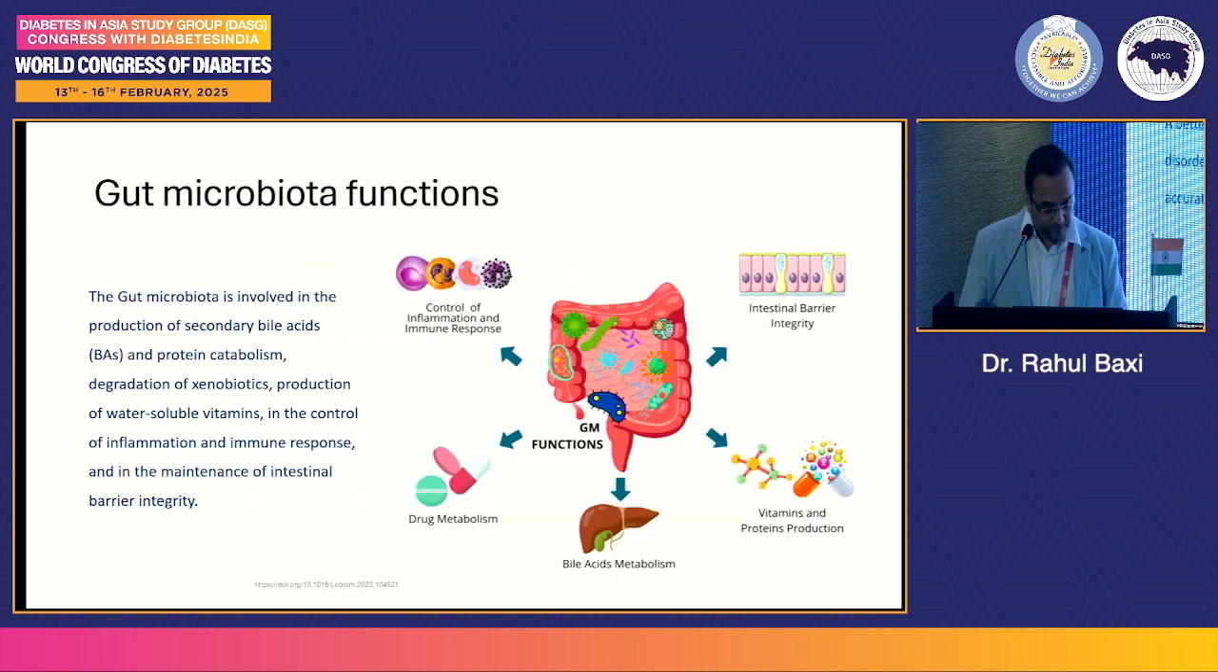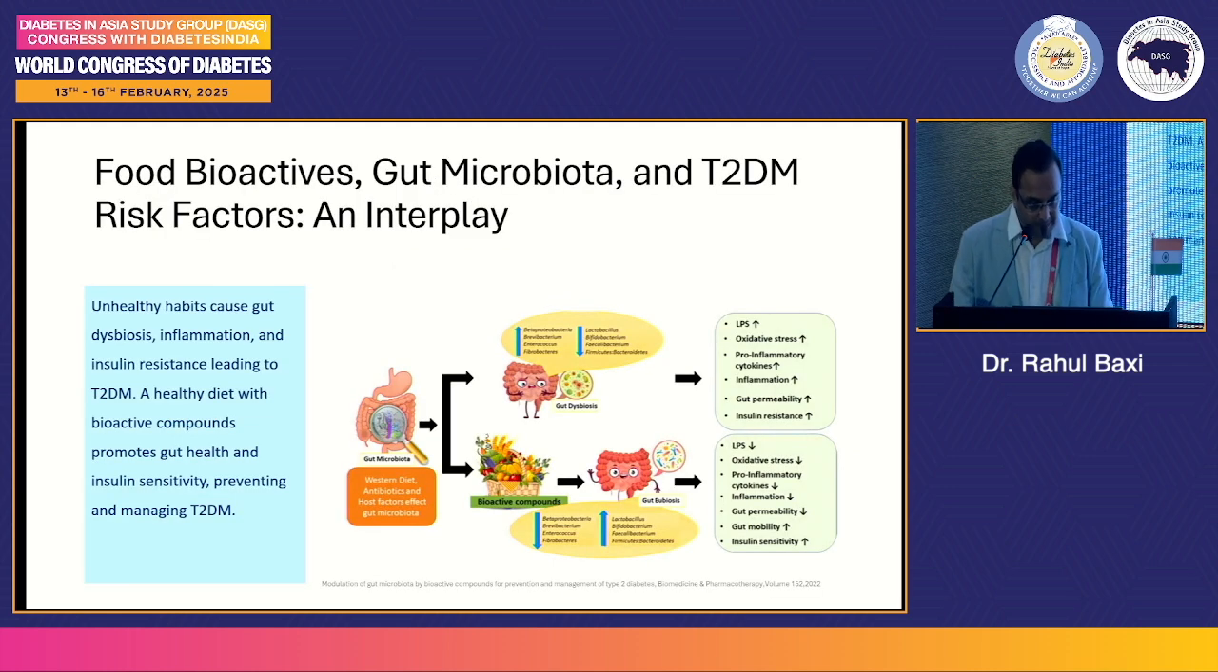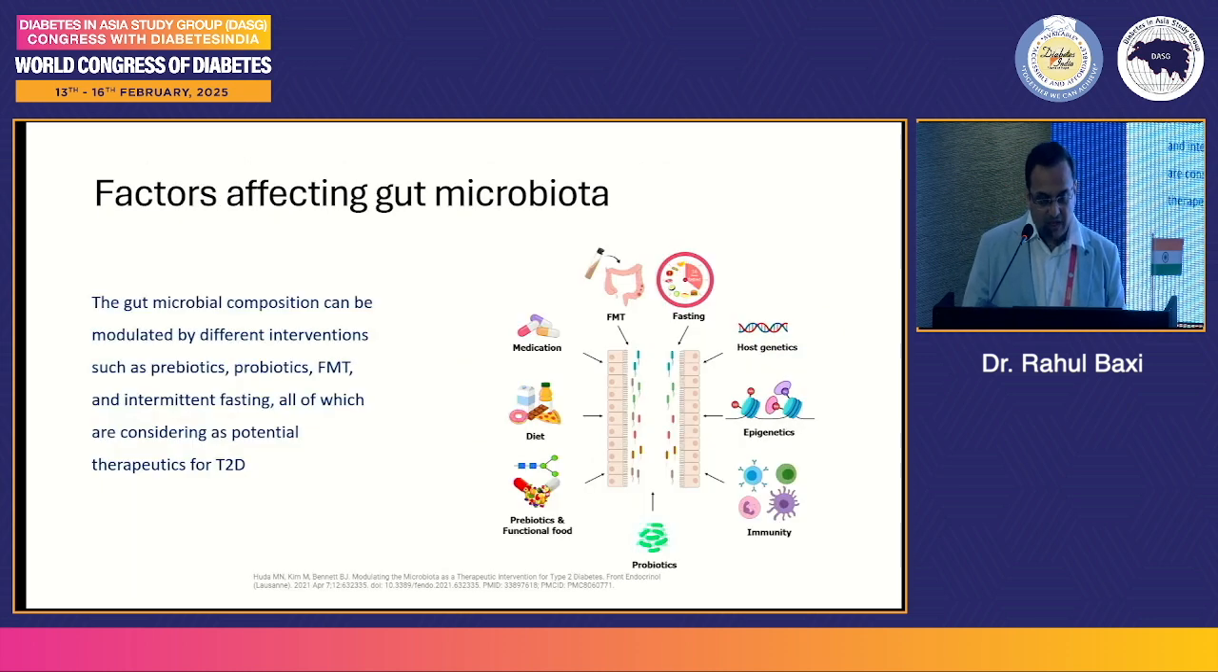So now, gut microbiota functions, I'll just move on to this. It's involved in production of secondary bile acids, protein catabolism, degradation of xenobiotics, production of water-soluble vitamins, and it can lead to control of inflammation and immune response. And factors affecting gut microbiota, it can be modulated by different interventions. So these can be potential treatment for diabetes in the future. So such as prebiotics, probiotics, fecal microbial transplantation, intermittent fasting, all of which are considered as potential therapeutics for type 2 diabetes.